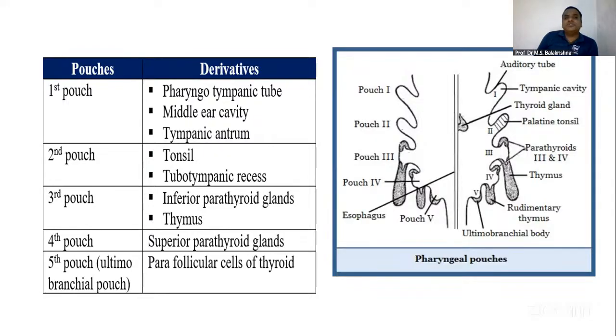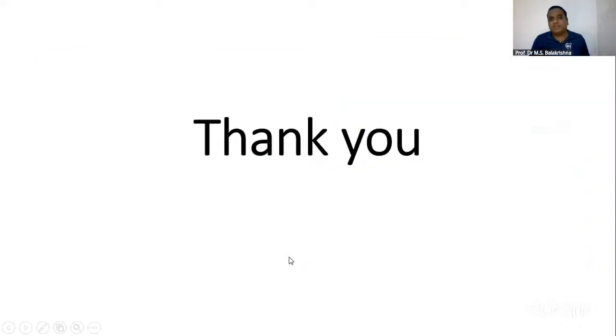So from the first pouch, you get three structures: pharyngotympanic tube, middle ear cavity, tympanic antrum. From the second pouch, tonsil, pubotympanic recess. Third pouch, inferior parathyroid gland and thymus. Fourth pouch, which was our question, superior parathyroid gland. And fifth pouch, parafollicular cells of thyroid. So please learn this. This is extremely important. Generally, one or two questions come from embryology, and this area is a hot favorite for that.